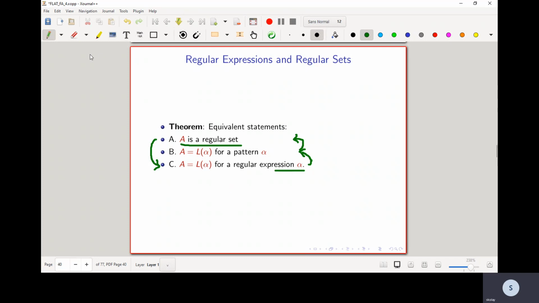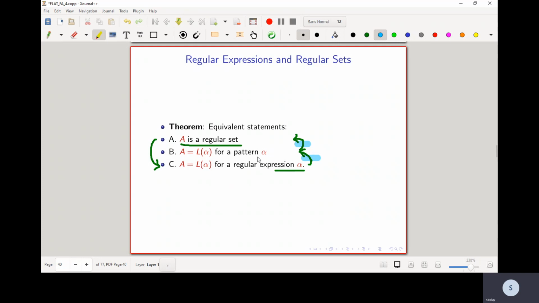Last time we saw that C implies B, which is that if there is a regular expression alpha, then the language matching it also matches a pattern alpha, which is simple, just by definition this happens.